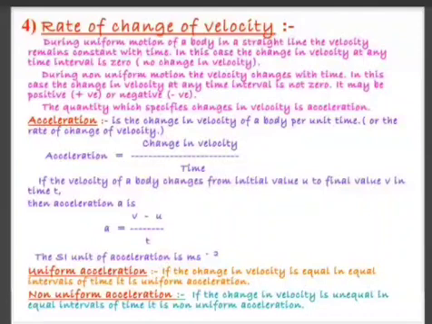And now we studied about acceleration. It is rate of change in velocity. Formula is v minus u upon t. Clear?